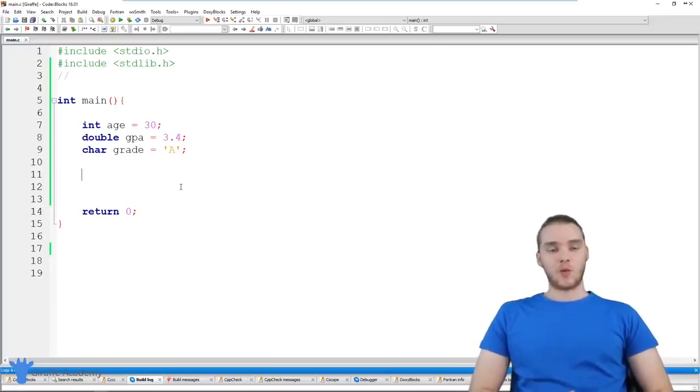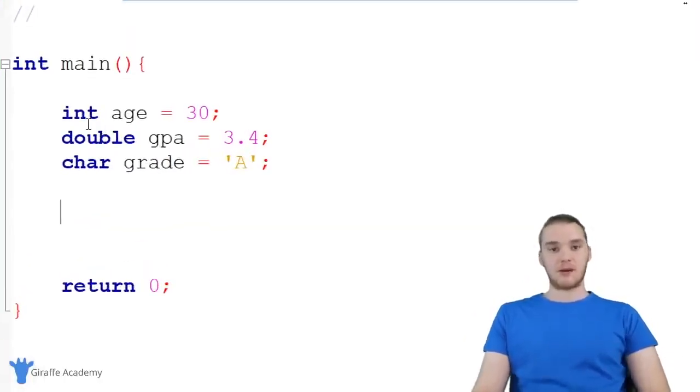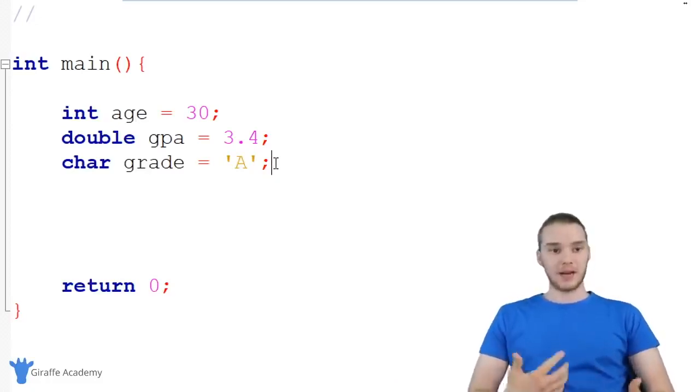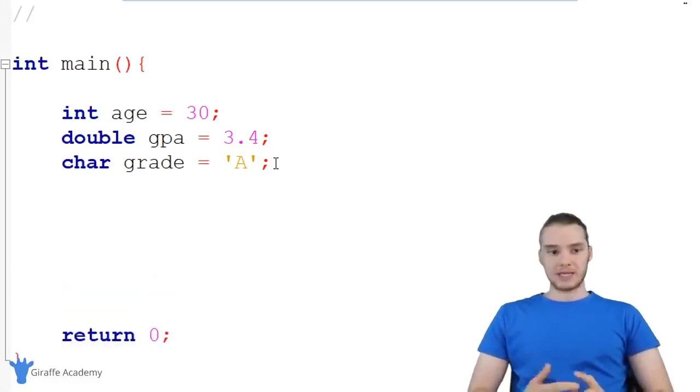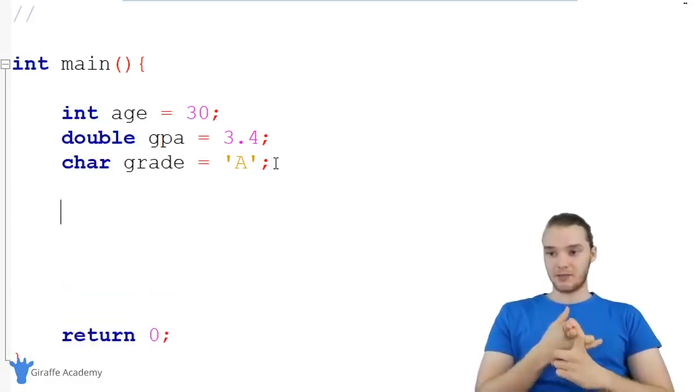But the basic point is that whenever we're using C, we're going to want to keep track of and maintain a bunch of different pieces of information. And one of the easiest ways to do that is by creating variables. So down here, you'll notice that I have a bunch of variables. I have this integer called age, and it just has the value of 30. We have this double GPA, 3.4, and we have this character grade, and it has the value of the A character. I have a bunch of different variables in my program, and it allows me to keep track of data really easily, and I can use these to maintain, and I can even modify these different pieces of information.